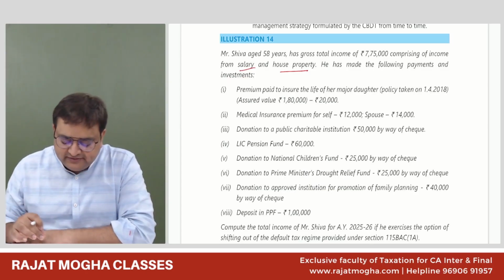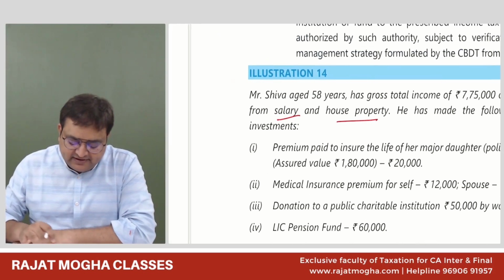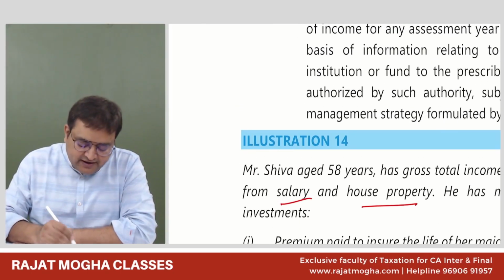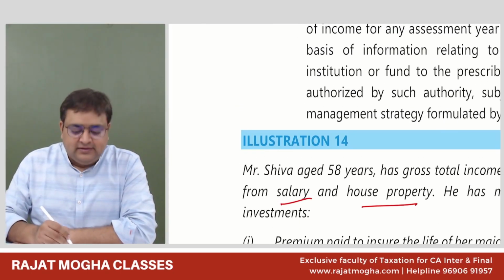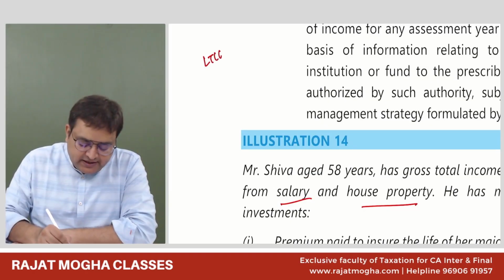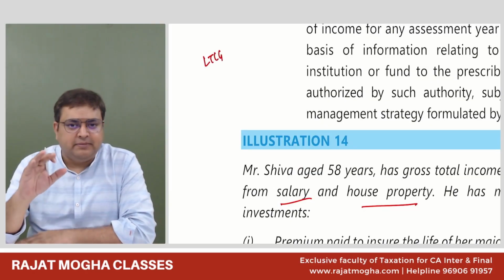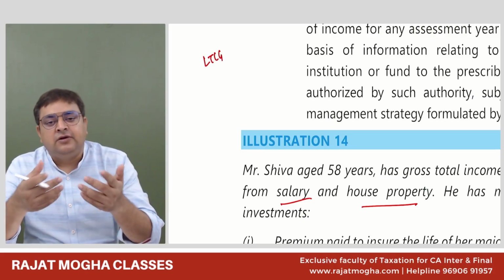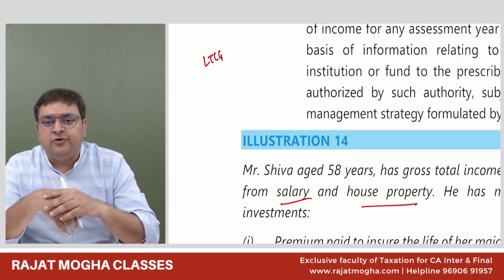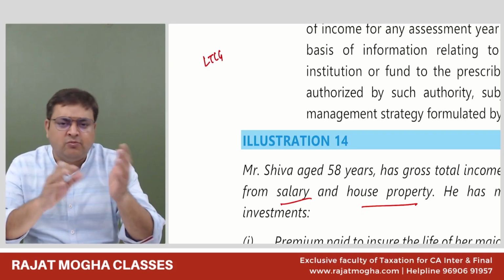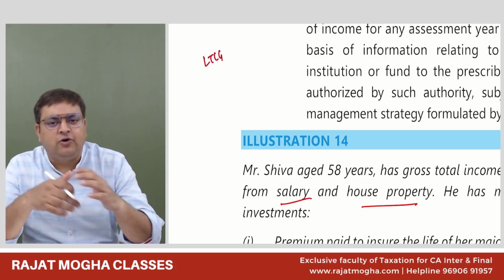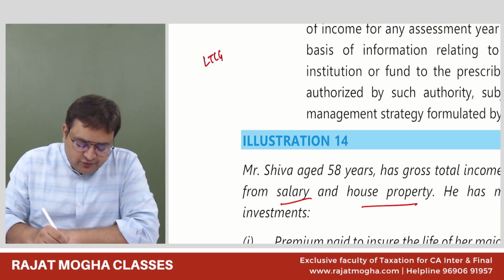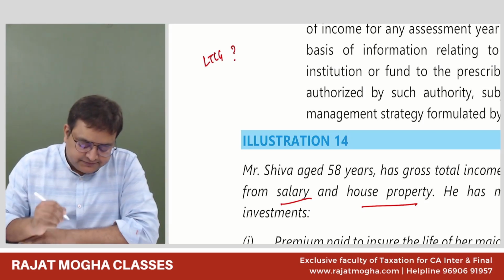Can you also please tell me that this Chapter VI-A is not allowed from which type of income? I'll ask you this way: if we have long-term capital gain, it could be 112A, which is long-term equity shares or equity-oriented units sold on stock exchange, or normal 112, which is all other long-term capital gain. Can we take 80C to 80U from long-term capital gain or not?